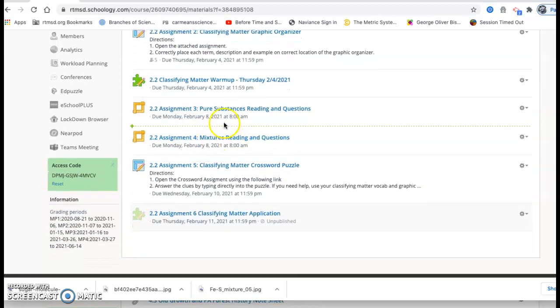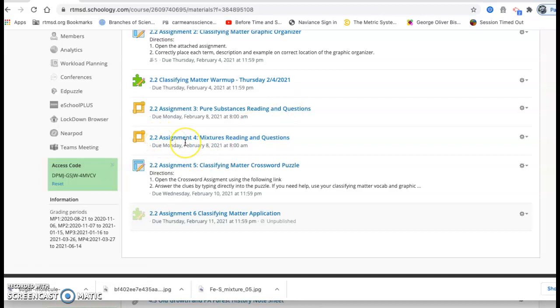2.2, assignment 3, pure substances, reading and questions. This is the CK12, so you go through and you complete a reading on pure substances, and then you have to answer 10 questions correctly in order to get the credit for it. So you'll just keep answering questions until you get to 10 correct.